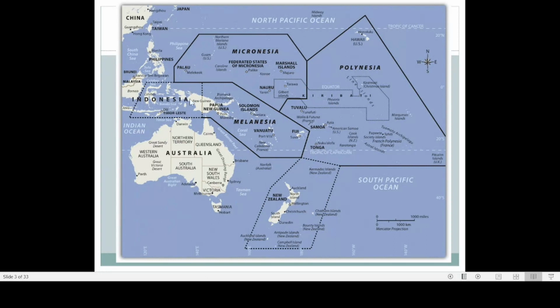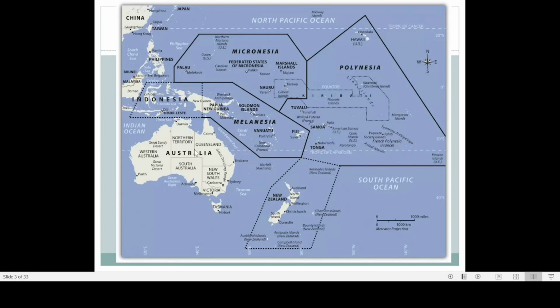Between Papua New Guinea and Borneo and Sulawesi, there are a lot of smaller islands known as the Moluccas Islands. In Indonesia they use Maluku, but sometimes it is known as the Moluccas Islands. These islands are part of the Australian realm.